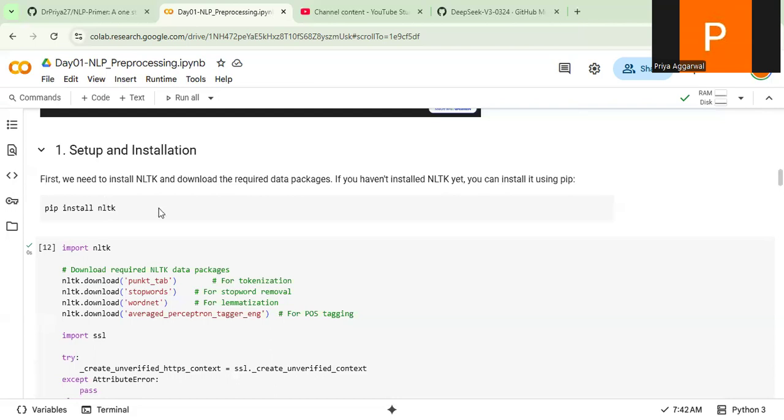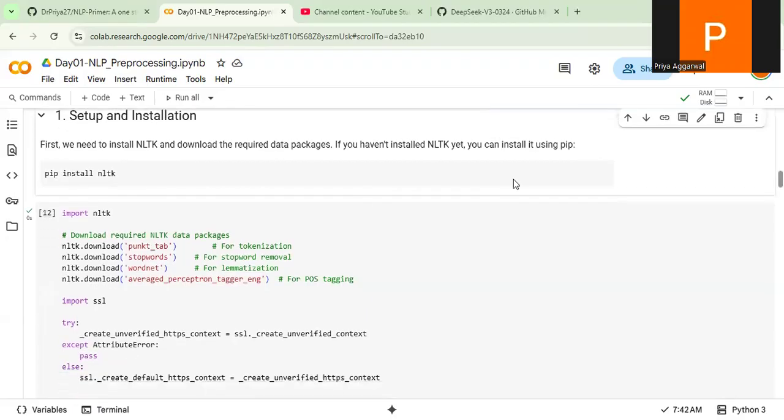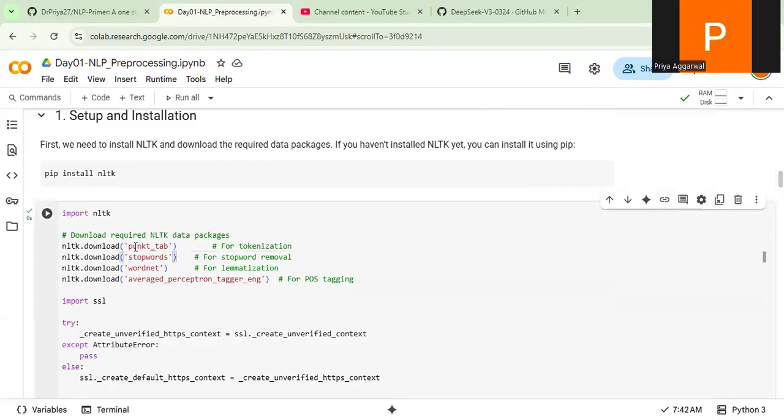This is basically Google Colab, and in that I am just installing my NLTK library. This is a simple pip install nltk. After that, you need to import this package, like import nltk. Then we need to download some of the things which are needed, for example, this Punkt tab. This is needed for tokenization. We need to have this. We'll go into tokenization, stemmers, and lemmatization going forward.